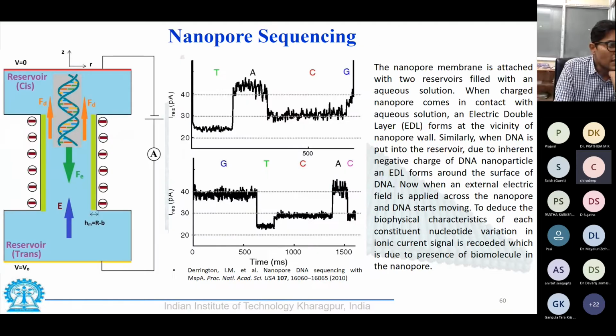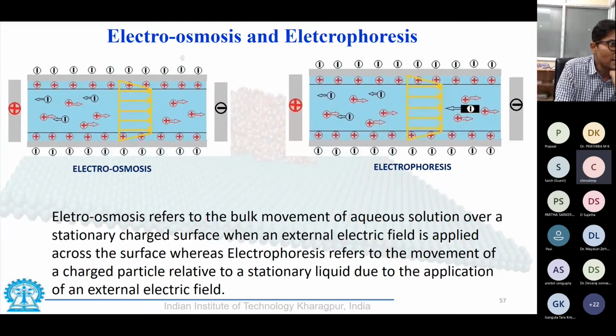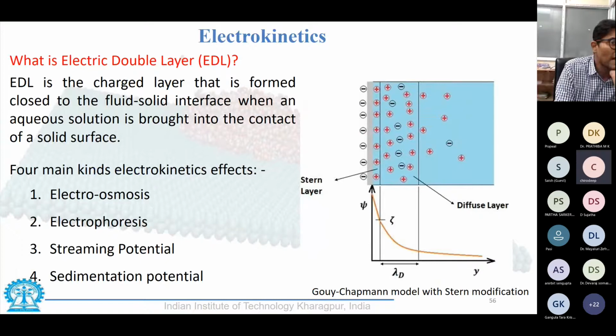So I assume by this time you have understood the brief concept of how a charged particle next to a charged surface behaves. Ideally, if all the electrostatic forces would be in play, what you see here is a charged surface which has negatively charged particles sticking to the surface, and a solution with positive and negative charges in it which are mobile.